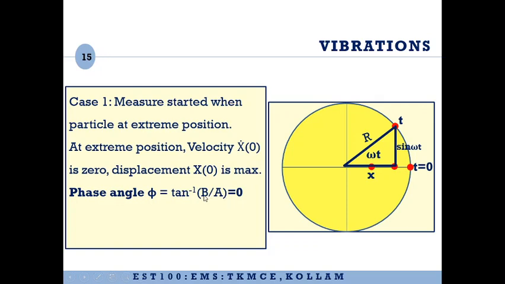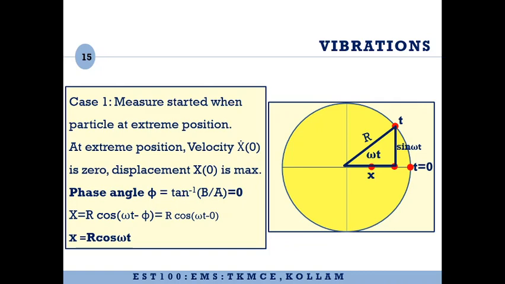So b is nothing but x dot by omega and a is x0. So you will see that tan inverse b by a is equal to 0, that is, phase angle is equal to 0. X is equal to r cos omega t minus phi, phi is equal to 0, so x is equal to r cos omega t.